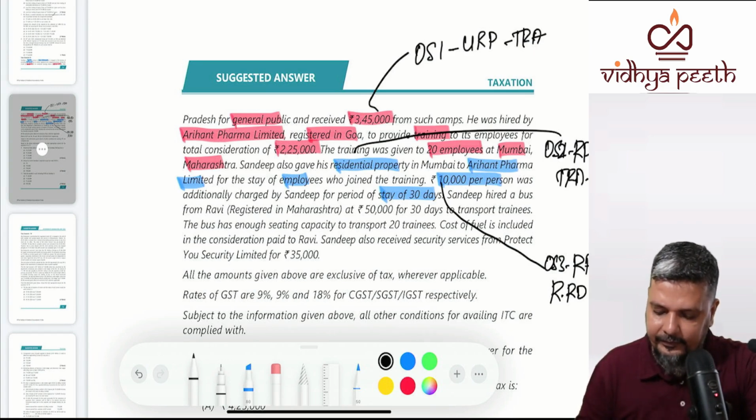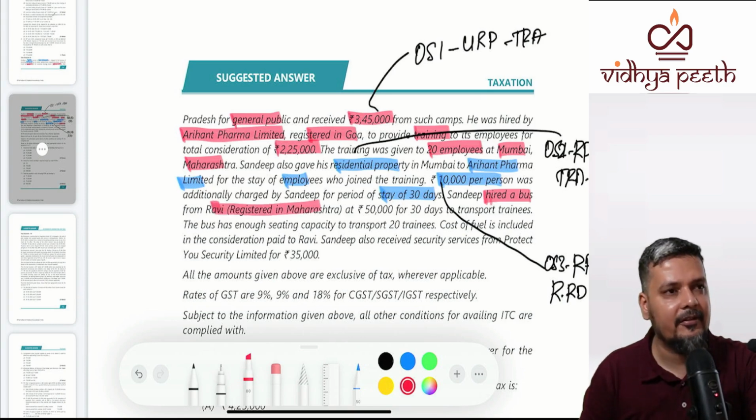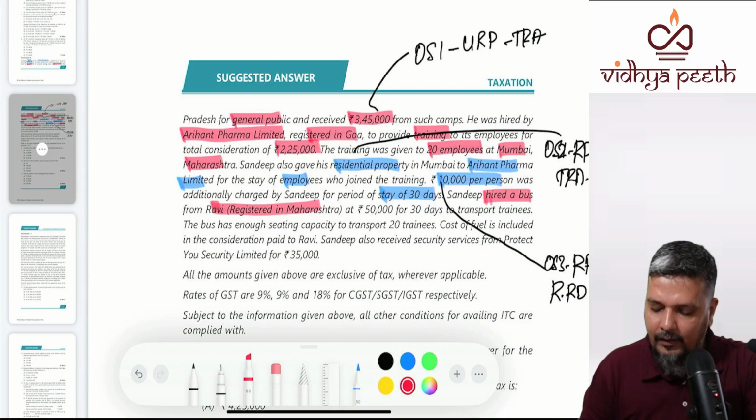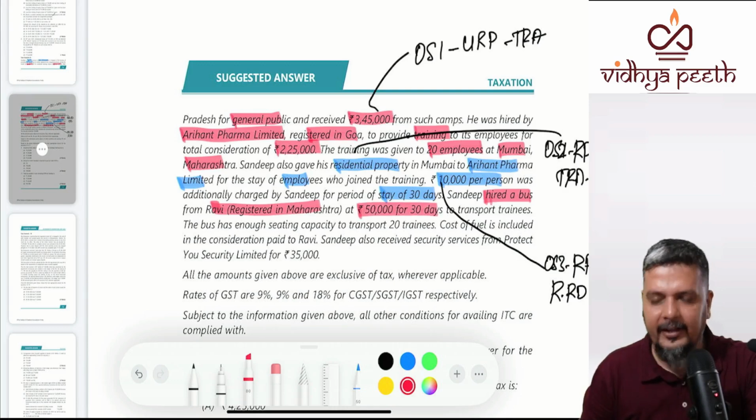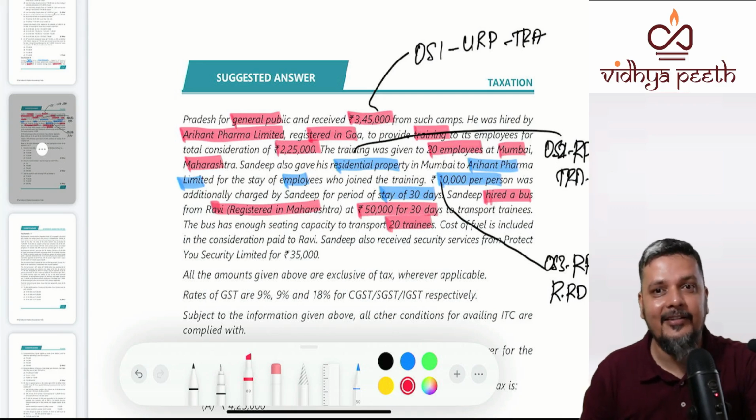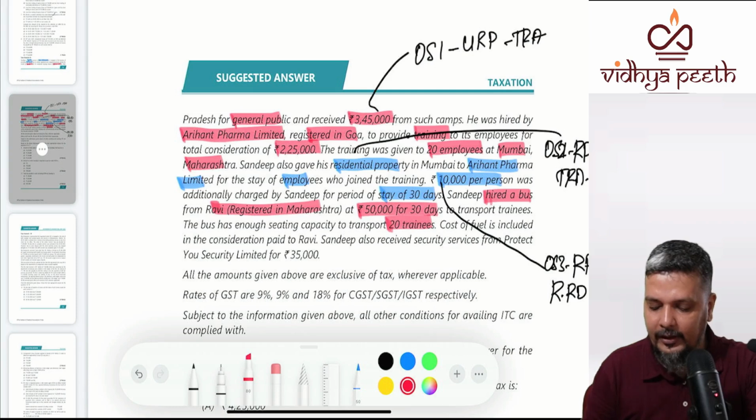Next, inward supply. Sandeep hired a bus from Ravi, who is registered in Maharashtra, at 50,000 for 30 days, because the 30 days training was there. The bus capacity is 20 trainees, ITC chapter 20, more than or equal to 14. And the cost of the fuel is included in this.